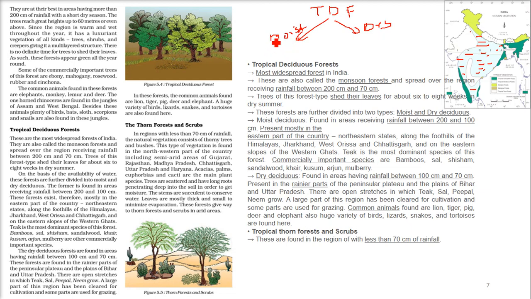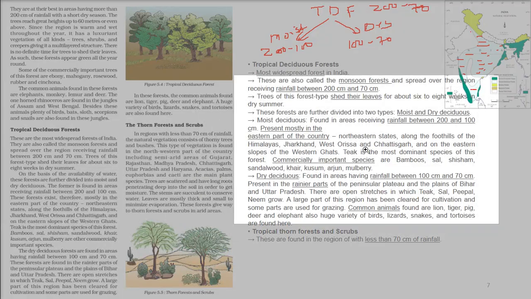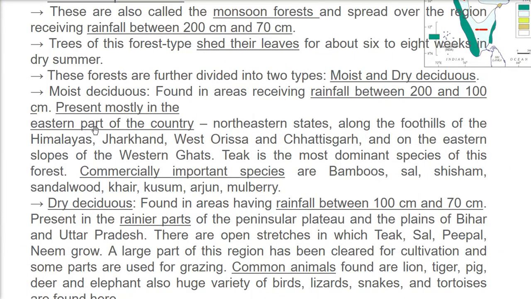What is this moist deciduous forest? See, this TDF, that is tropical deciduous forest, has rainfall from 200 to 70. So when we have 200 to 100, this partition is known as the moist deciduous forest. Then from 100 to 70, this is known as the dry deciduous forest. So what is this moist deciduous? Moist means they have some humidity or water.